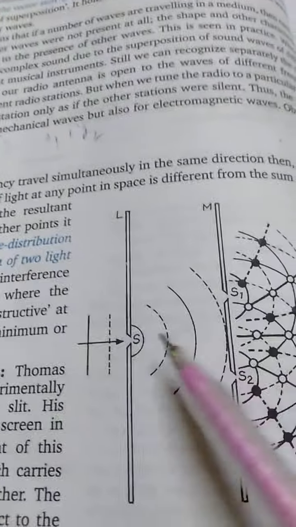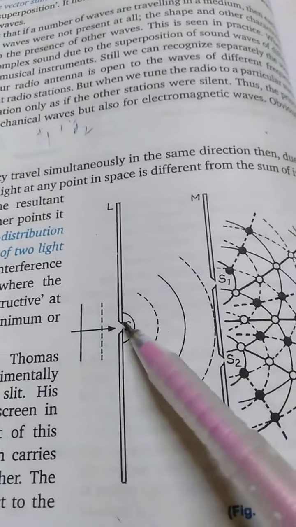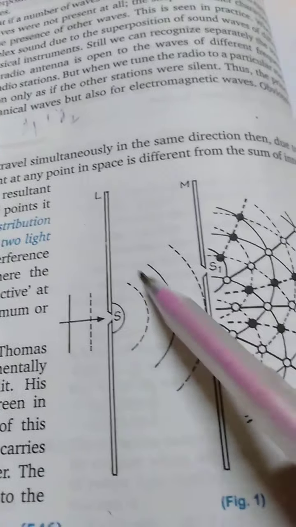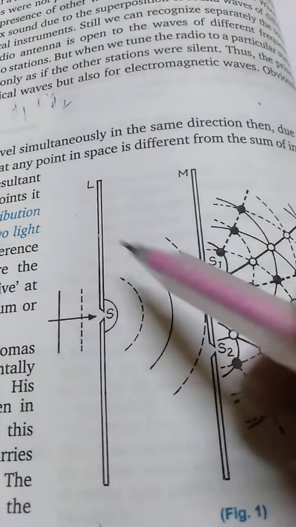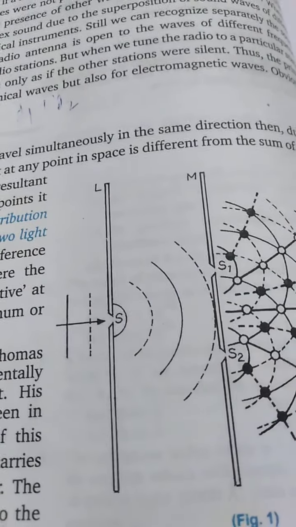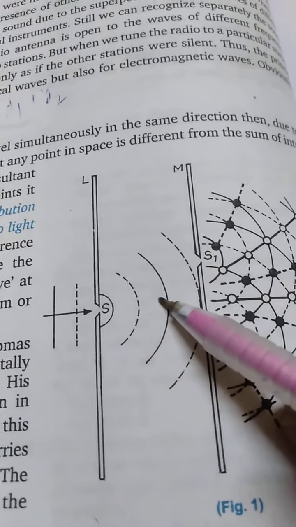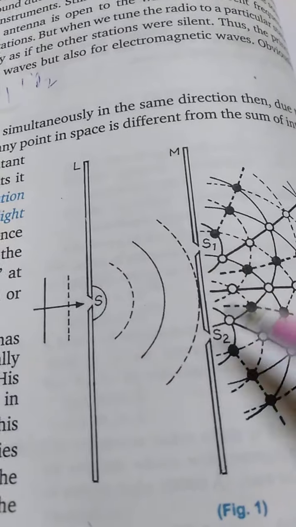As you can see here, we have a light source S, and the light is spreading in all directions, that is called diffracting in all directions. This light is then passing through this slit and this slit.